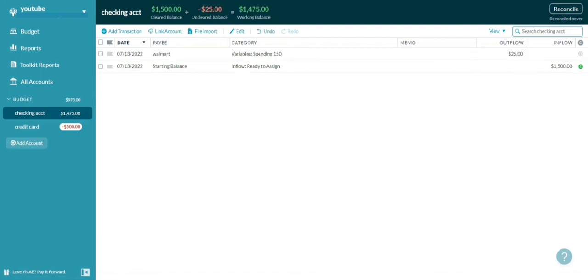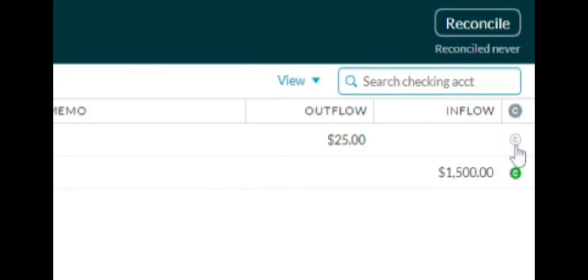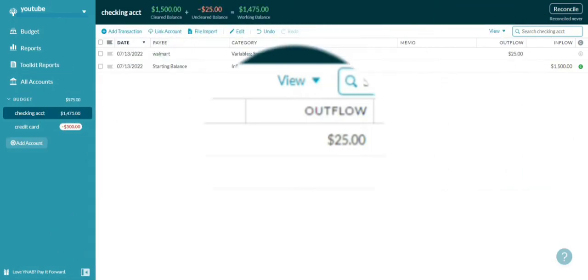So now you have $1,500 in your checking account. You spent $25. So right now your checking account should show $1,475, right? You made the purchase today and you take it out of this category. You spent $25 and it hasn't been cleared yet. So this clearing button means that it is still a pending transaction. Once it posts, you're going to click on this button and it's going to be cleared.